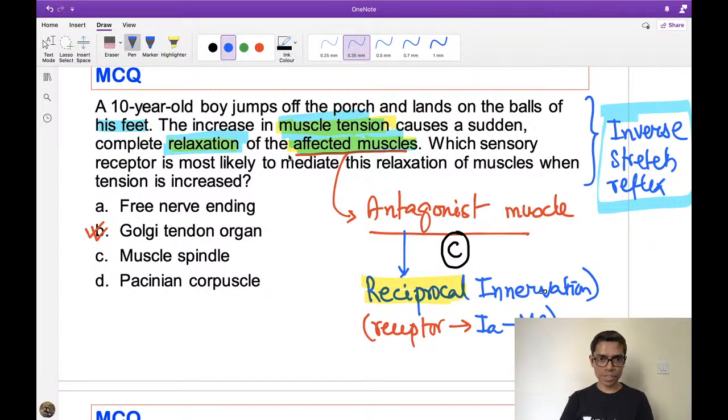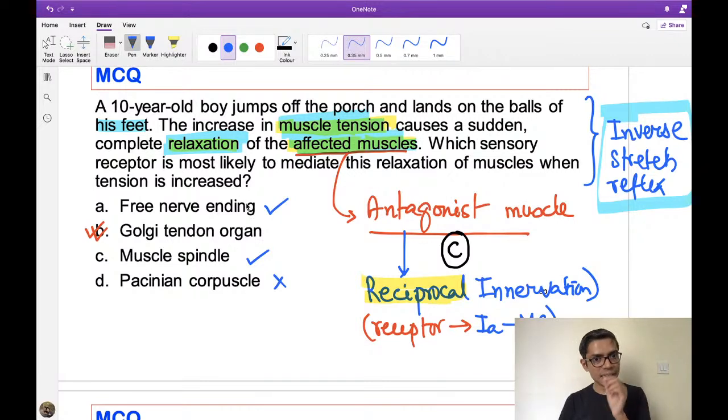But if the question is twisted, and it says the antagonist muscle is getting relaxation, then your answer will be the muscle spindle. The Pacinian corpuscle cannot produce this kind of reflex. Free nerve endings can cause the withdrawal reflex. Whenever there is severe pain in one part, suppose a nail is striking your foot, you lift your foot from there. That is the withdrawal reflex, and that is done by the nociceptor, which is located on the free nerve ending.